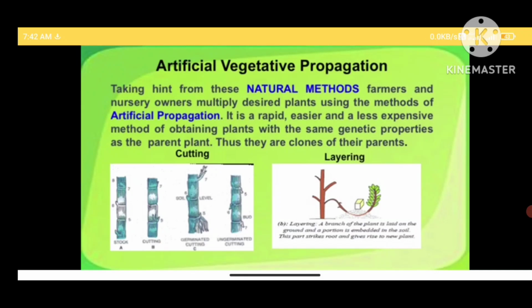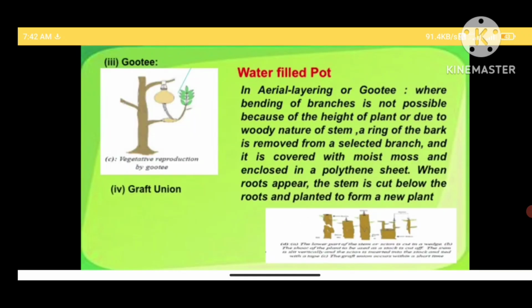This very method is modified in air layering, or we call it gootee. In gootee, where the branch is not bendable, it is a stiff grown tree branch, then the bark of the tree branch is removed, covered with moss, and is kept moist with the help of an overhanging pot of water which is connected to the moss covered portion through a rope or any connection. When the roots strike, this particular branch is severed from the plant body and sown as a new plant.